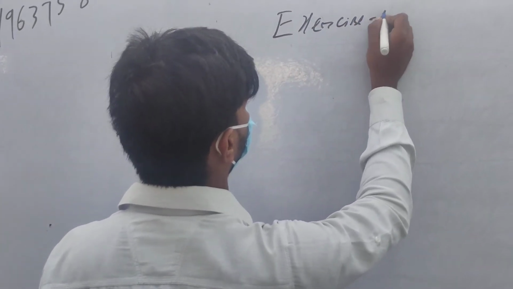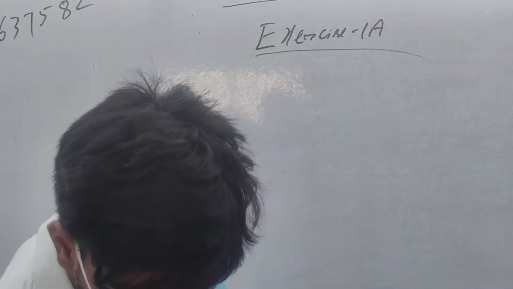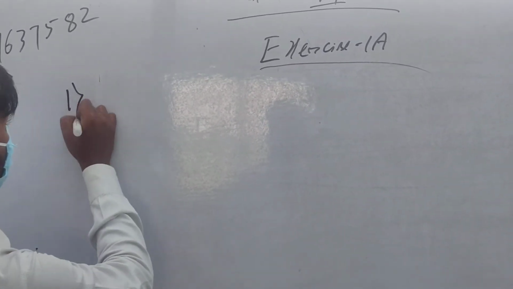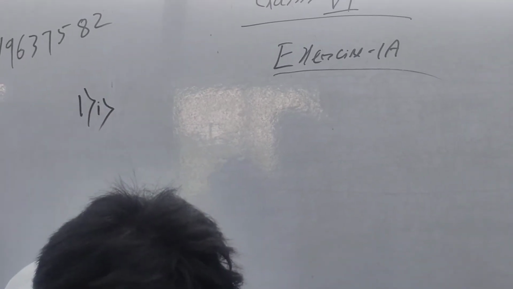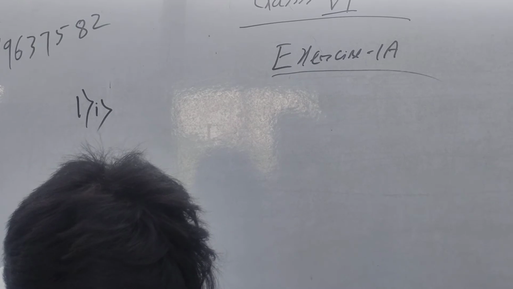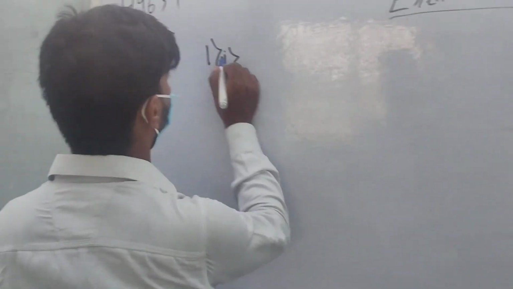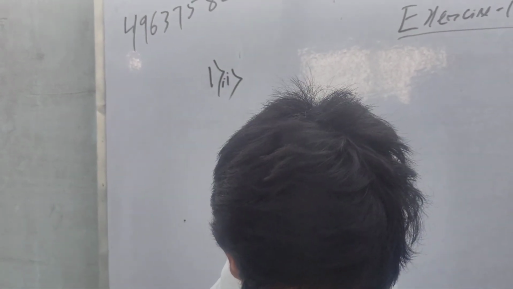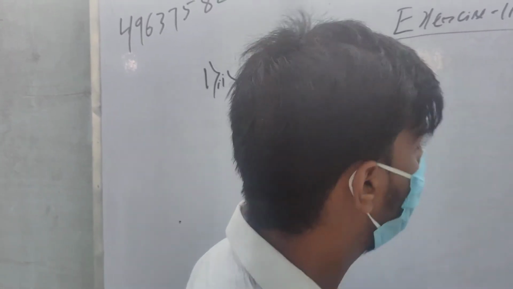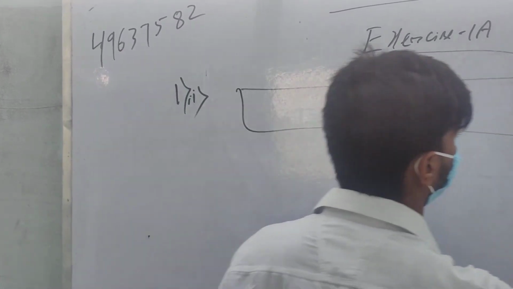Question number 1, no, I am taking number 2. See, the question is 54,073. So again we have to draw this format in your copy.